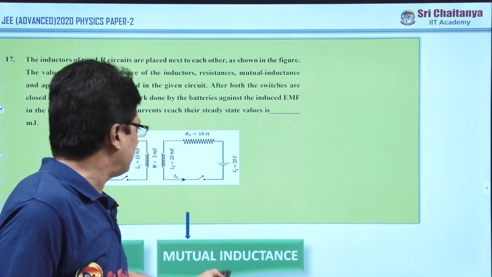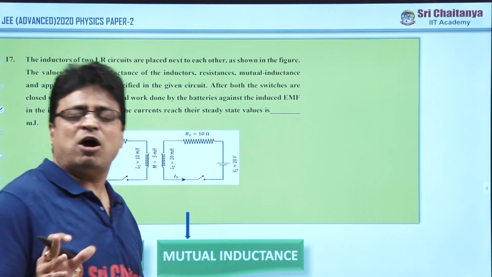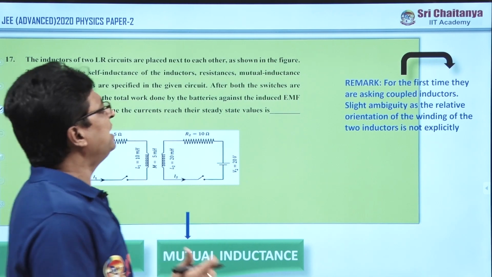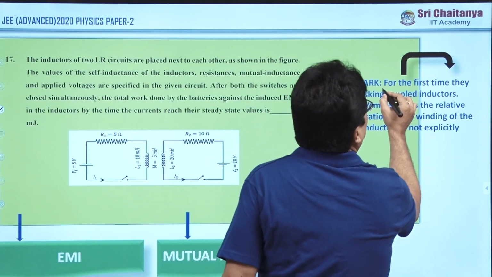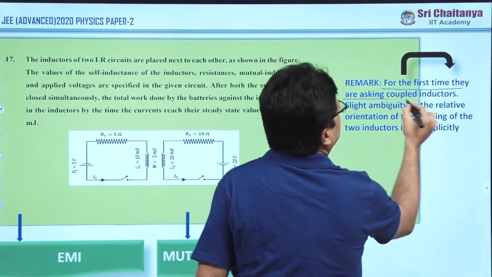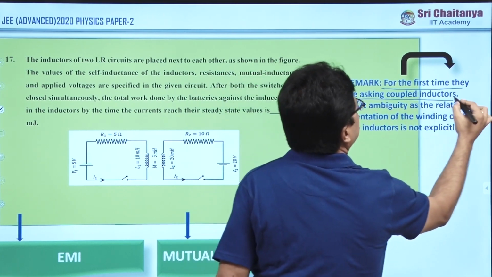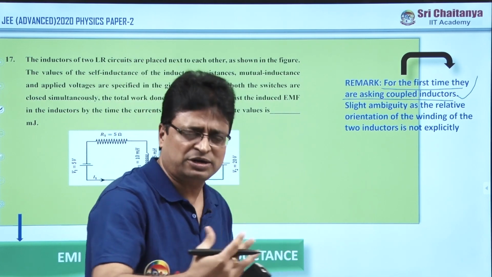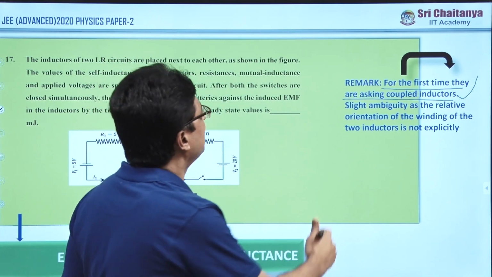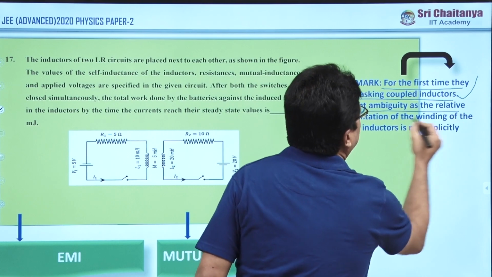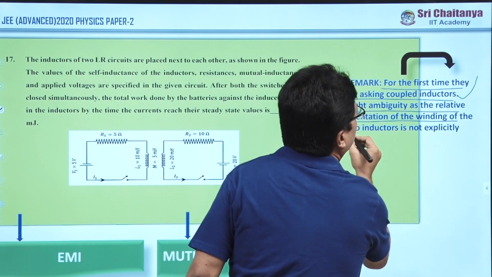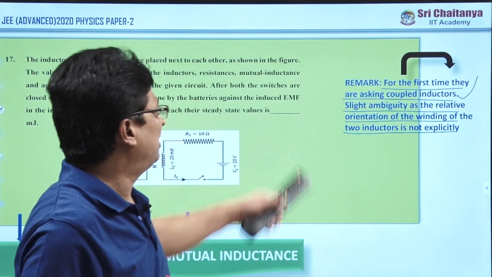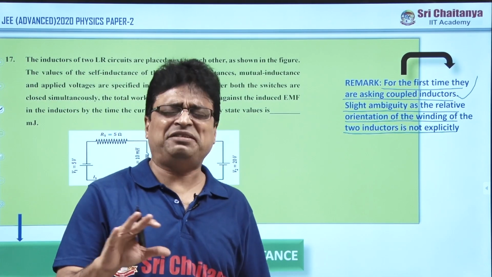Now, the subtopic is mutual inductance. They constructed the question on mutual inductance. And here, see what happened. For the first time, they are asking about coupled inductors. This is a new concept, so you need to practice and collect all those kinds of problems. There is slight ambiguity, as the relative orientation of the winding of the two inductors is not explicitly given. This is an entirely new topic.